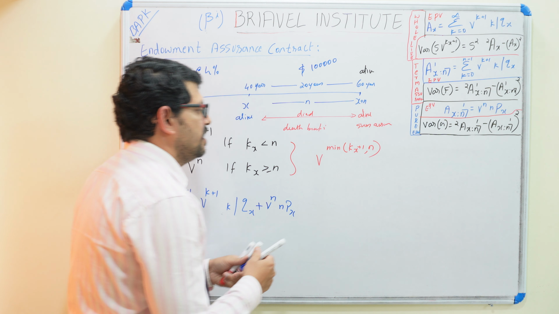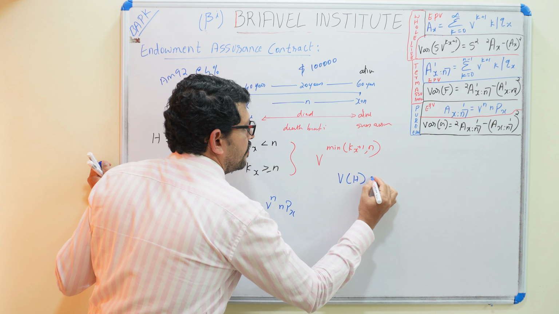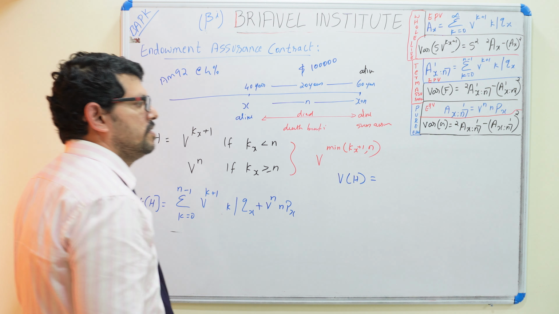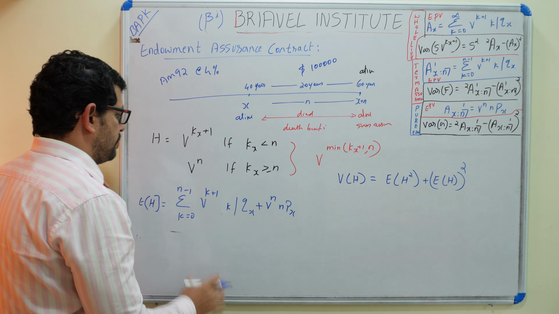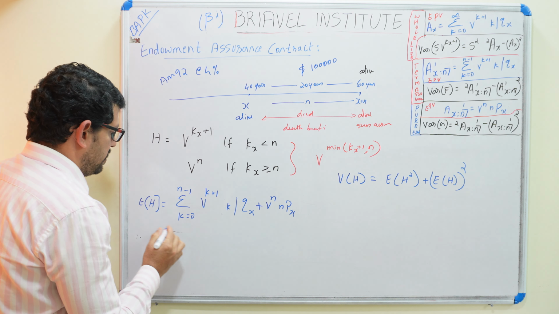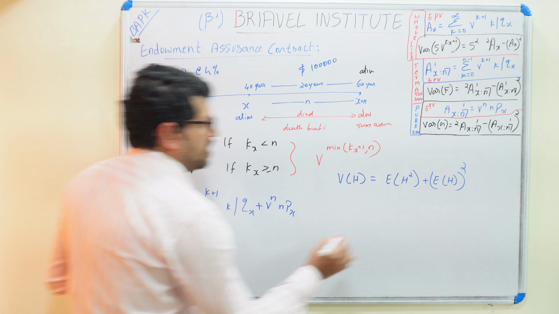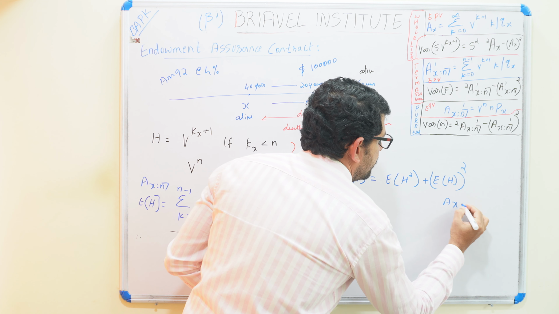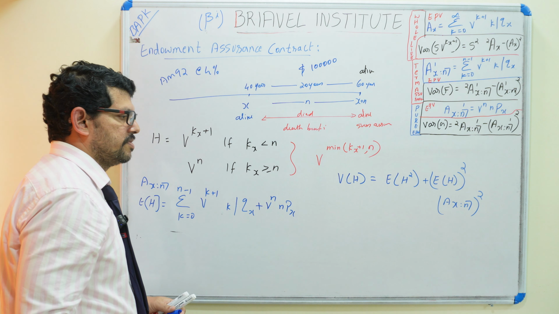So the variance of H, how to calculate the variance of H? In the same way we can write it: variance of H is the expectation of H square minus the expectation of H whole square. The expectation of H here is A_xn, so we can write A_xn. This is all squared.